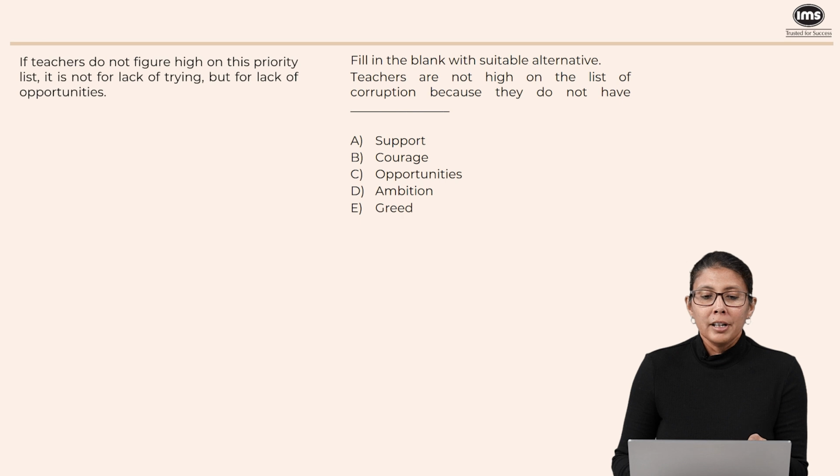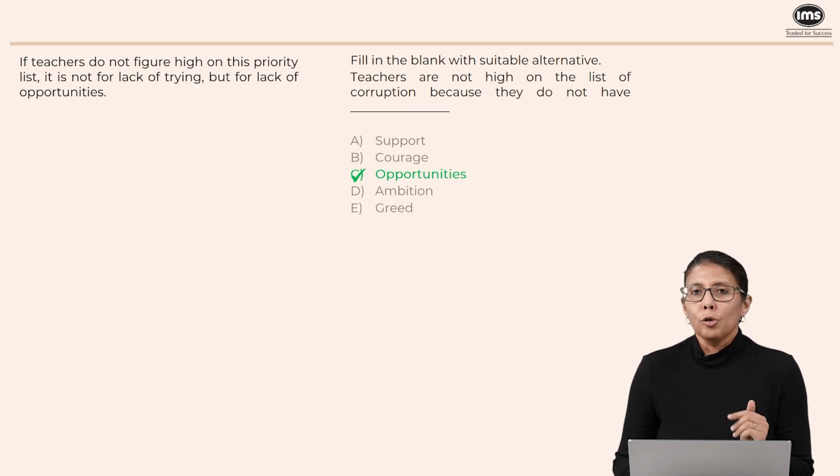If teachers do not figure high on this priority list, remember the list is of the most corrupt individuals, yes? It is not for lack of trying. So teachers would have been corrupt, but they don't have opportunities. And so if I look at my options, it is obviously going to be option C. So I can easily eliminate everything else and directly go to option C.